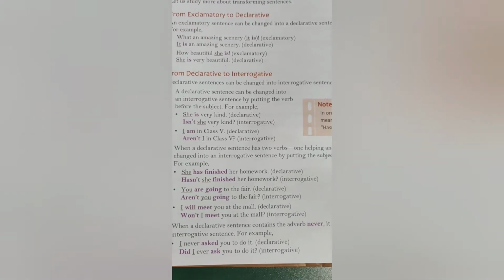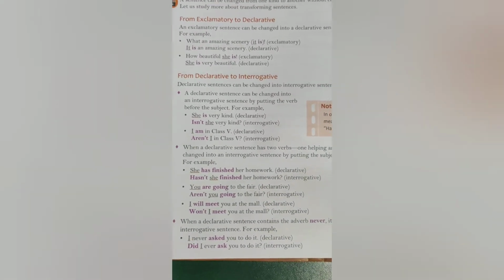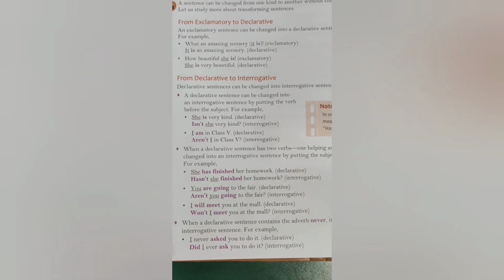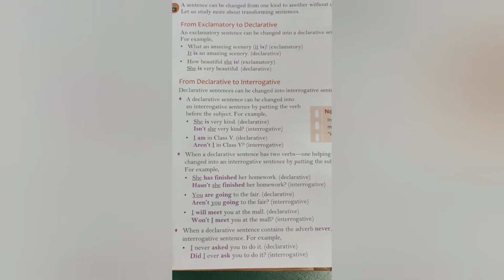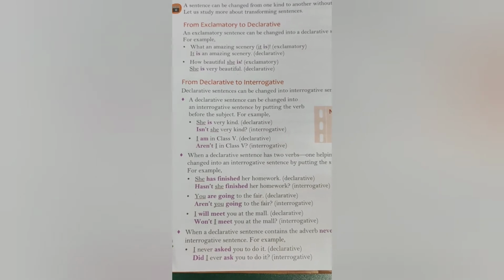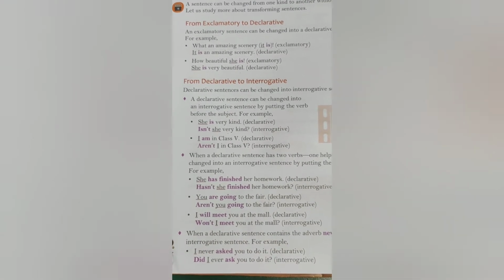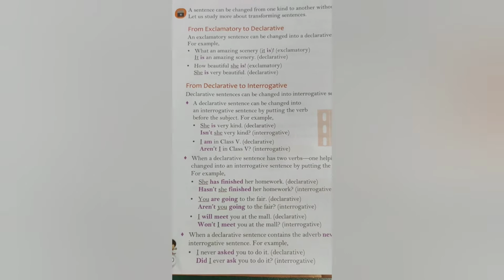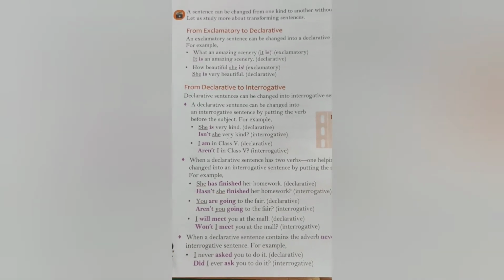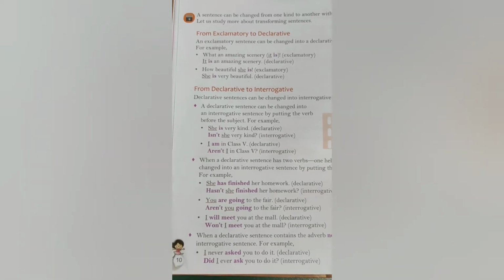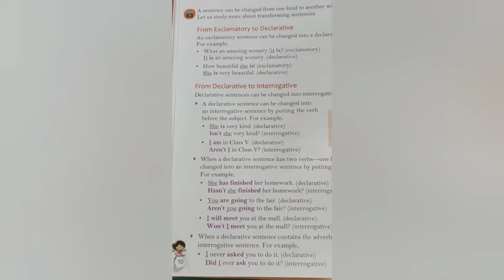In the same way, when we want to change other declarative sentences which have auxiliaries and main verbs both. Auxiliary means helping verbs. For example, she has finished her homework. Here has is used as a helping verb and finished is the main verb.